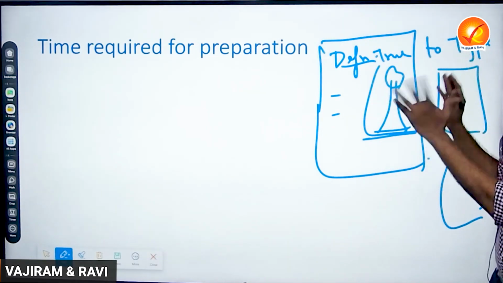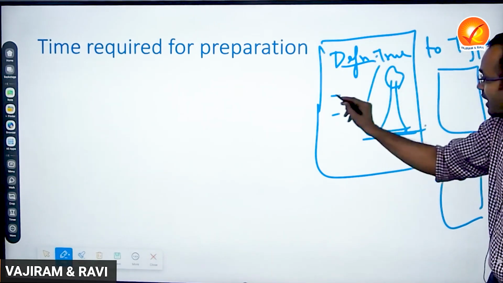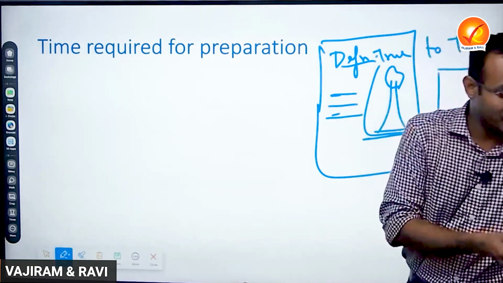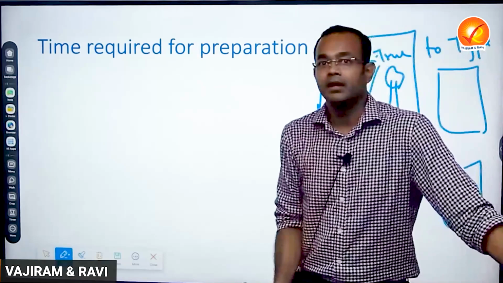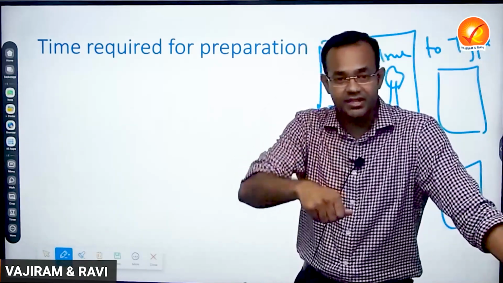If you are writing a mains paper, not this big diagram, the diagram has to be small and within the size that is provided. And after that you speak about the mechanism. I'll give you one more easier example of what you mean by mechanism. In your school or college days, have you ever done a chemistry titration?